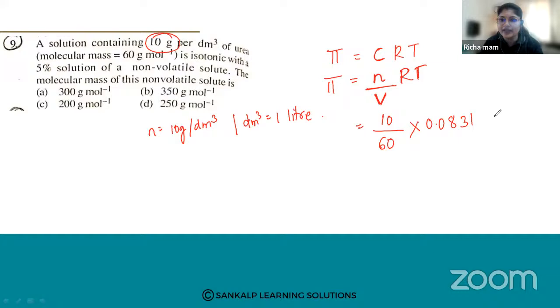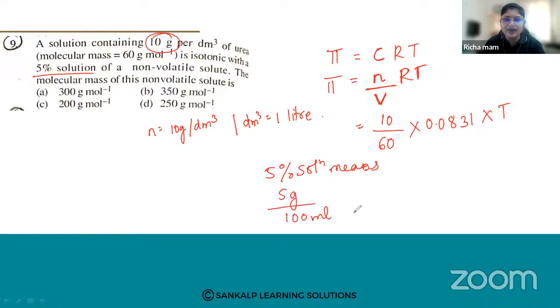Okay. We are taking the temperature as unknown, and the molecular mass of this non-volatile solute is also unknown. Let us take a 5% solution. What do we mean by 5%? 5% means 5 grams dissolved in 100 ml, right? So this is what we have got for pi 1.